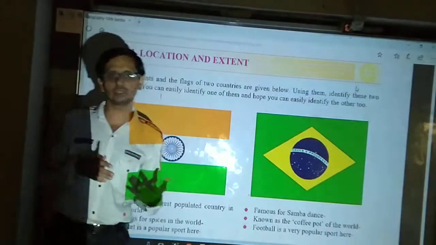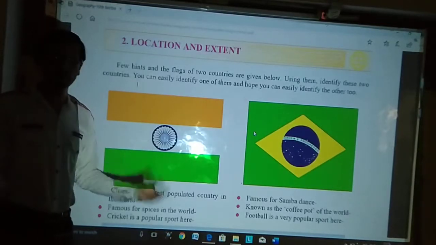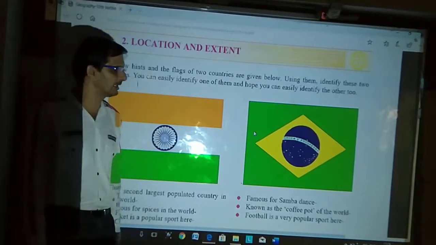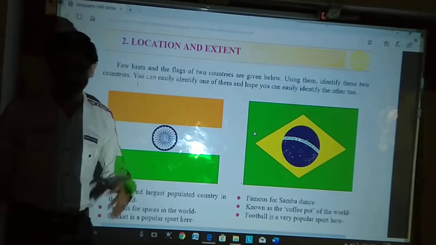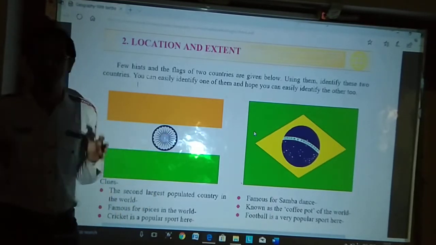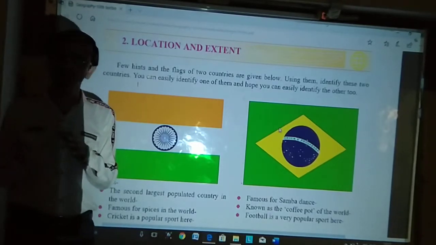On which longitudinal lines India is located. So we are going to study only about two countries, India and Brazil. A comparison is made between India and Brazil on various things in other chapters, but in this chapter, location and extent, the comparison is made on the basis of location and extent.